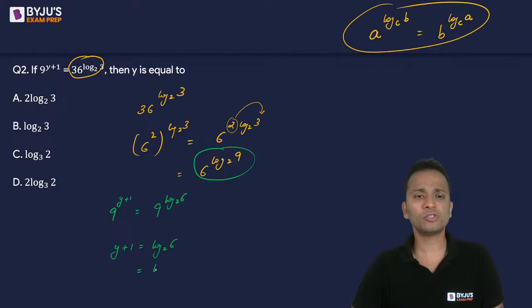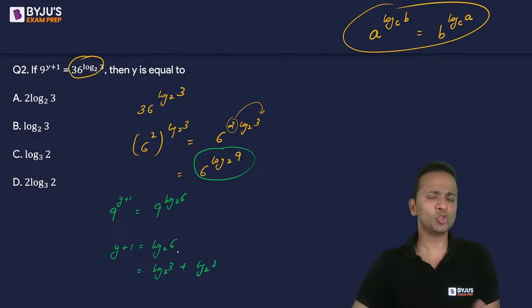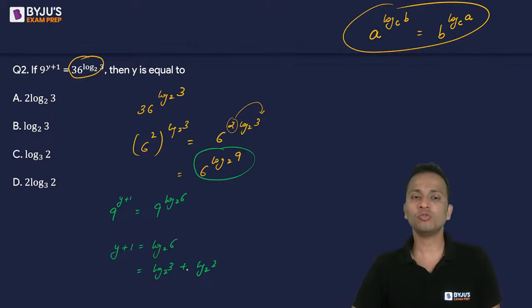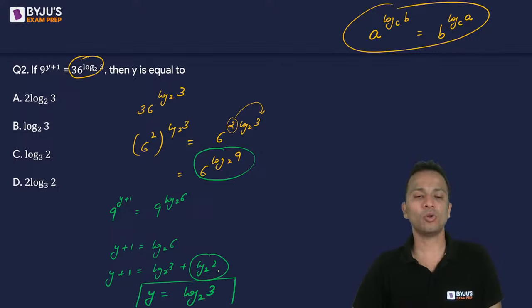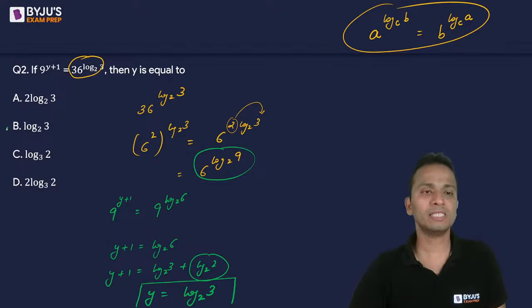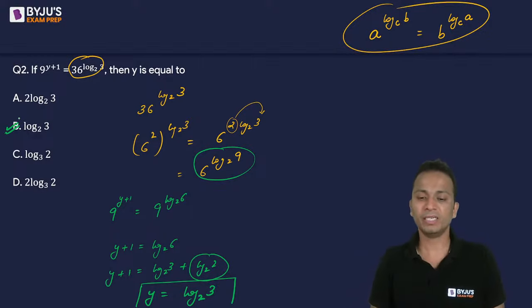Now log of 6 to the base 2 can be written as log of 3 to the base 2 plus log of 2 to the base 2. Now 6 can be written as 2 into 3, so I have separated that. Now log of 2 to the base 2 is equal to 1. So 1 is there on both sides, which will be cancelled. So the value of y will become log of 3 to the base 2. Okay, so log of 3 to the base 2, that is option B, is the correct answer for this question.